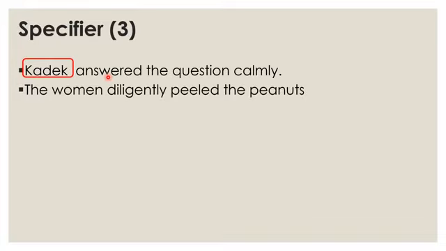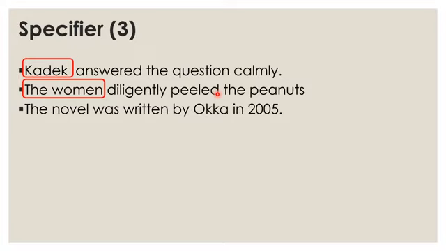And then if you have the women diligently peel the peanut butter, the women here is a specifier of the verb peel. And ed should be left out from the discussion at the current moment. And then the novel was written by Oka in 2005. So what is the specifier here? Who does, or to whom does the writing belong? Who does the action over here? And the action is by Oka. So Oka here is the specifier of write.